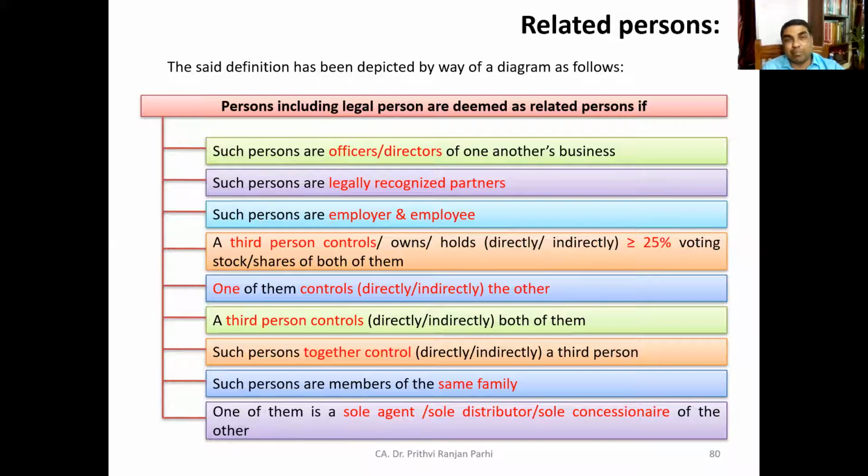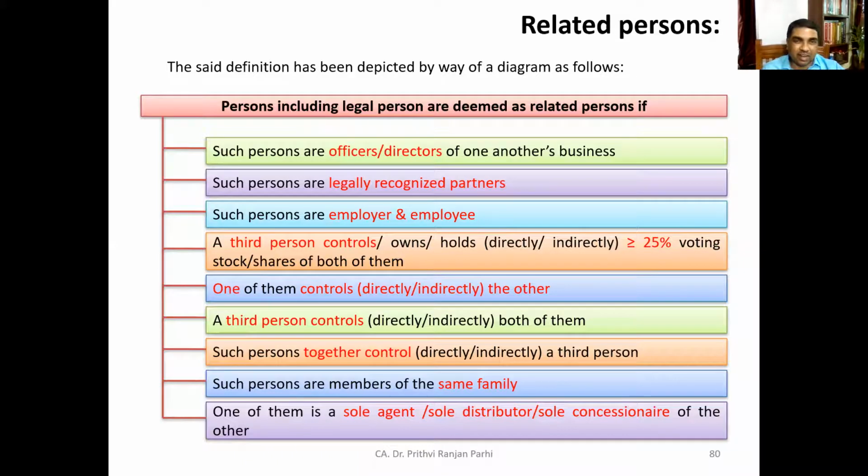Such persons are employer and employee. The employer-employee relationship comes under related persons. There are exceptions up to which a supply made by the employer to the employee will not be deemed to be a supply. We'll be learning that exception. But if the relationship between employer and employee is there, they will be called related persons.